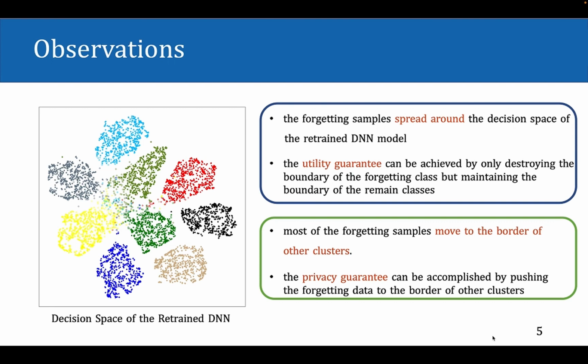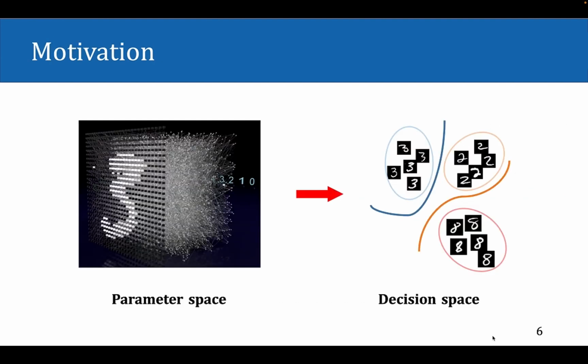First, the forgetting data spread around the decision space of the retrained model, indicating that the decision boundary of the forgetting samples has been broken. Second, most of the forgetting samples move to the border of other clusters. Based on our key observations, the utility and privacy guarantee can be achieved by boundary shifting.